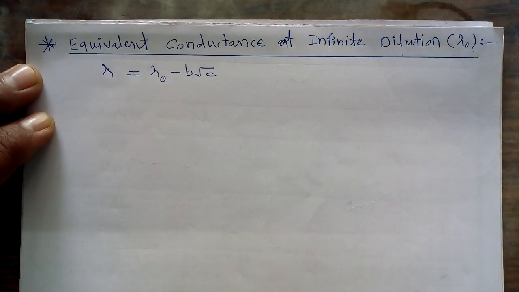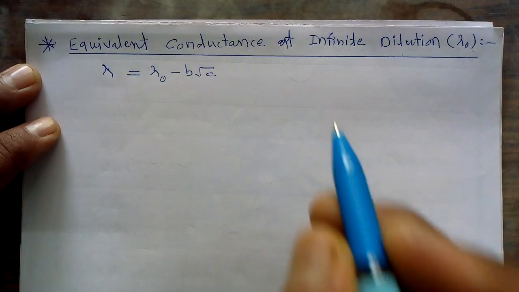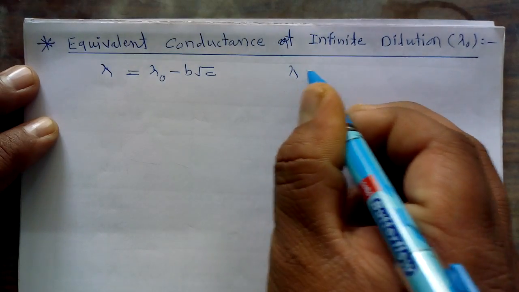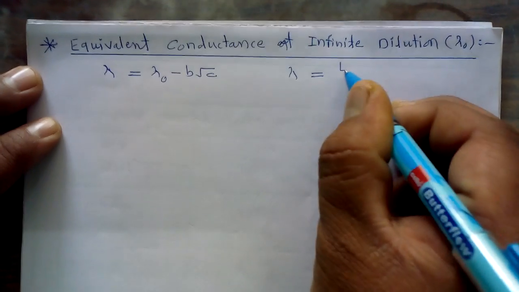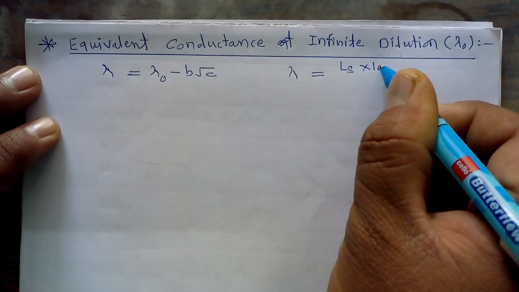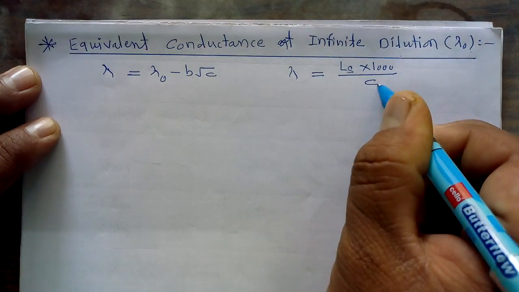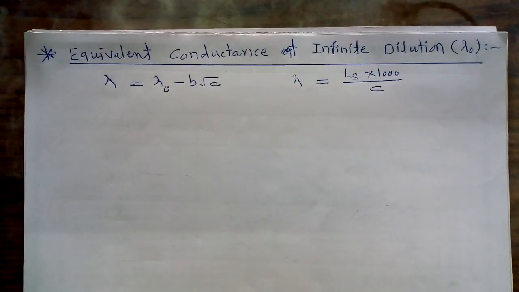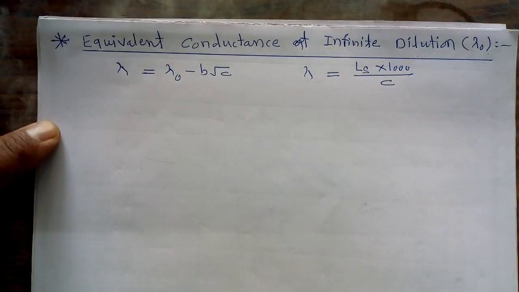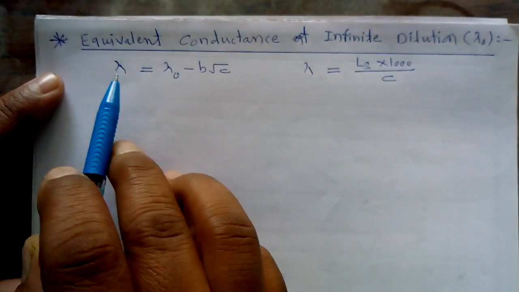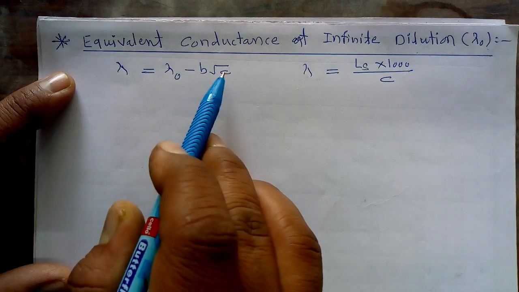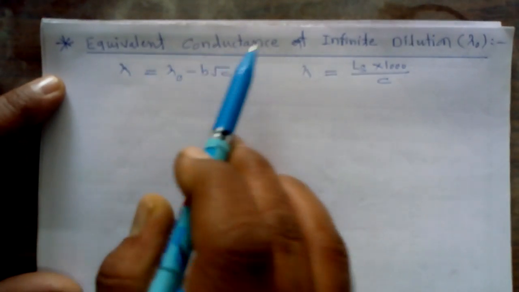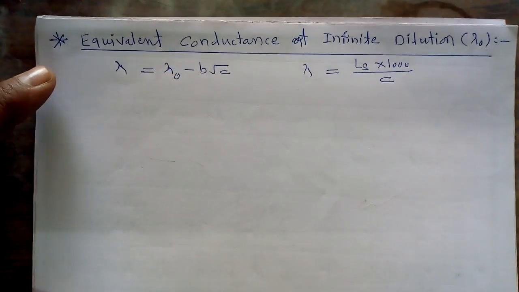As well, we know the equation for lambda also, that is lambda is equal to ls into 1000 divided by c. So these are the two equations for equivalent conductance. We are interested in the first equation, that is lambda is equal to lambda 0 minus b under root c.